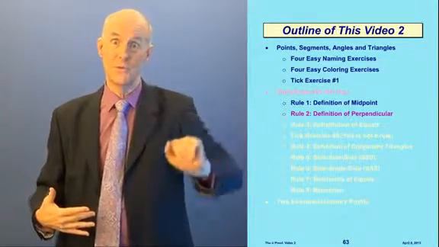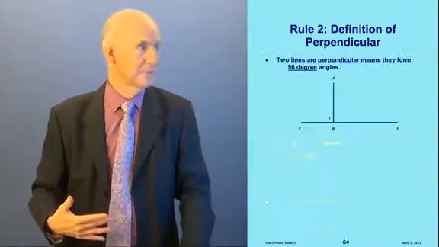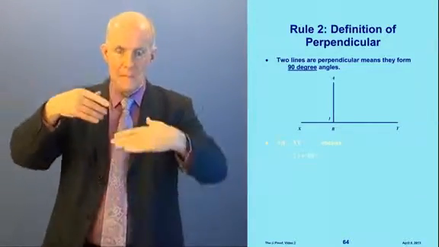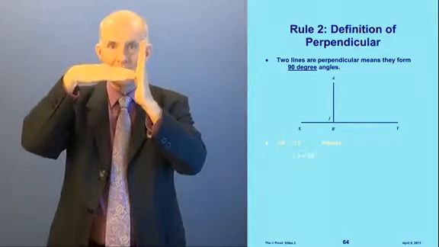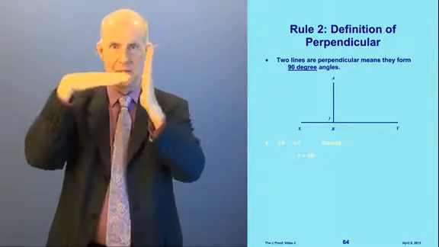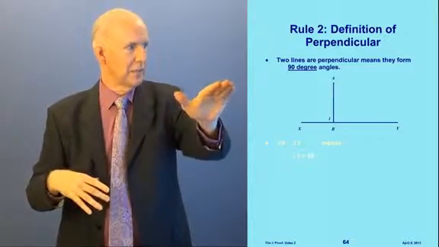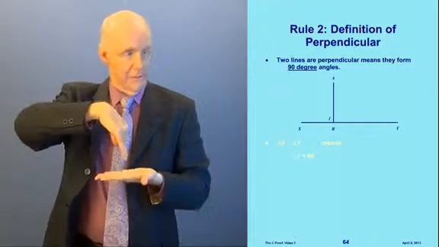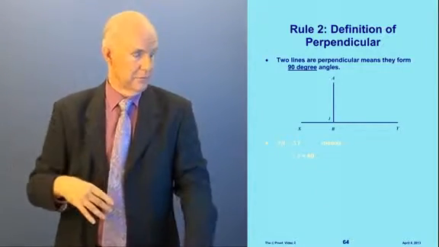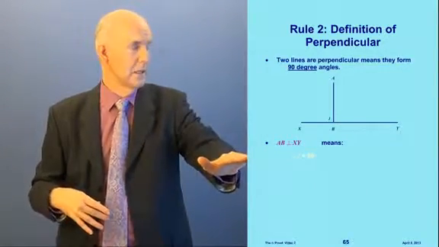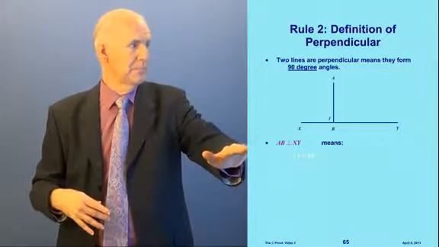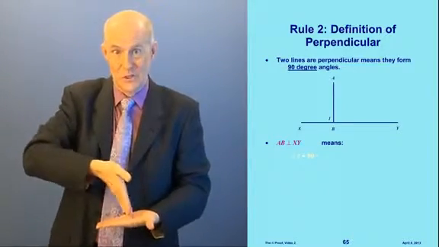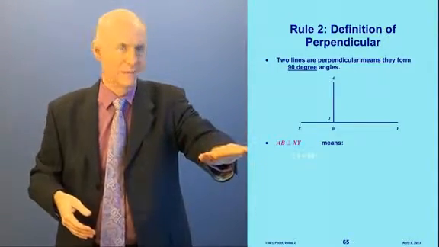Now let's go on to rule number 2, the definition of perpendicular. Two lines are perpendicular. What does that mean? That means they meet at 90-degree angles. Not like this, but at a 90-degree angle. Here's a couple of lines, and hopefully they look like a 90-degree angle. If I have this statement, here's how we write it. We say AB is perpendicular to XY, using that upside down T, which is just trying to show that it's perpendicular. That's why it's a good symbol.